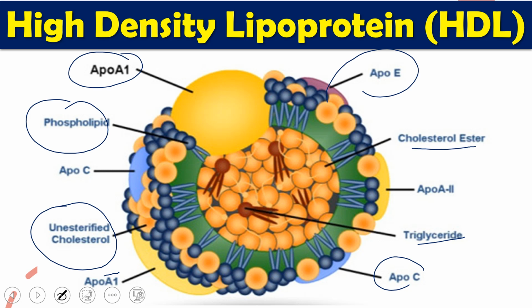Overall, HDL has two important biomolecular features which give it a slight advantage, and because of those two components it is very good for our health. One is the different types of apoproteins, which have a beneficial effect, and the second important feature is that it contains a number of enzymes and proteins which provide it better health properties. So we are going to see those features of apoproteins and enzymes.